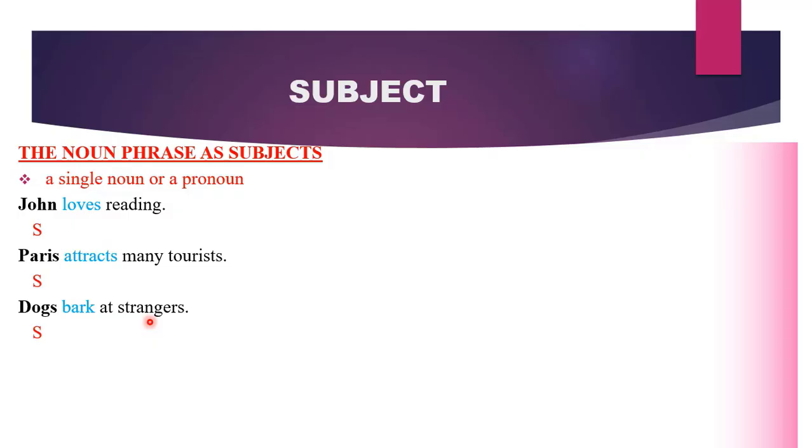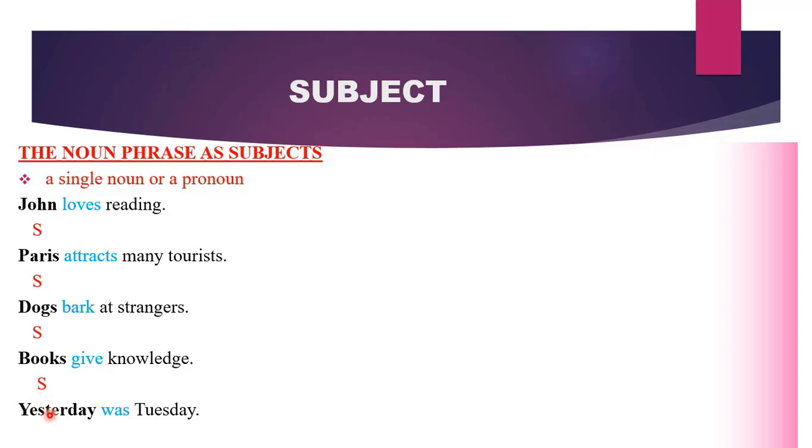So to identify your subject, simply ask yourself, what is performing the action in the sentence? And the answer is dogs. Dogs is our subject and it is a single noun. Books give knowledge. Books is a single noun, and since it is the one being talked about or that thing that performs this action, we can call it our subject.